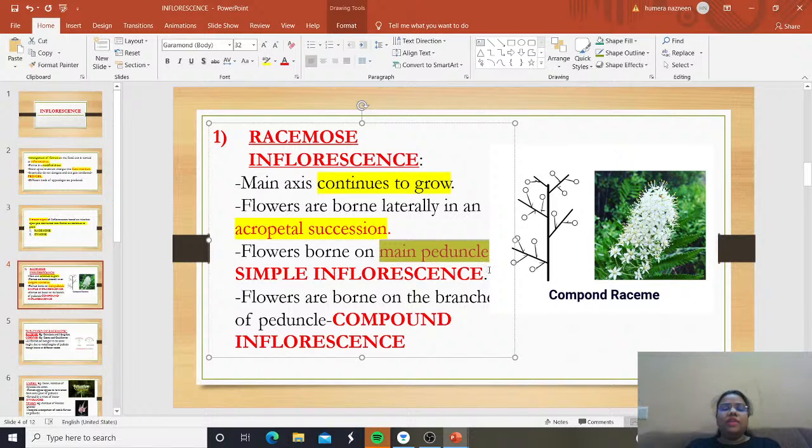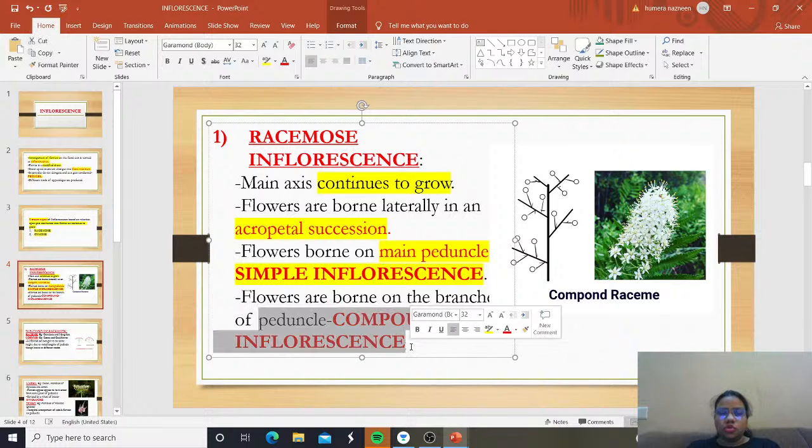And how are the flowers born? Flowers are born in acropetal succession. And where are they born? On the main peduncle. Clear? If they are born on the main peduncle, we call it a simple inflorescence. But if the flowers are born on the branches of the peduncle, see here, this is compound inflorescence. If they are born on the branches, then we call it compound inflorescence.